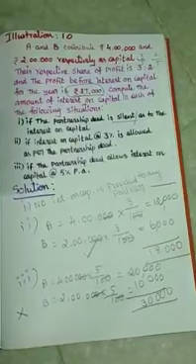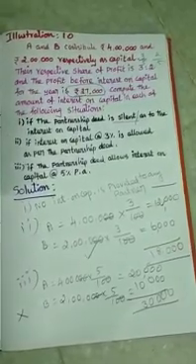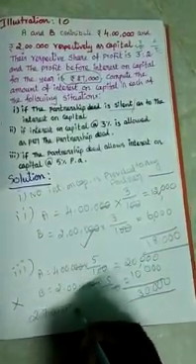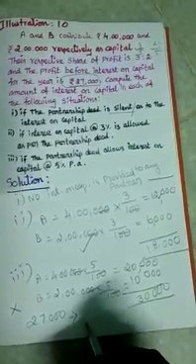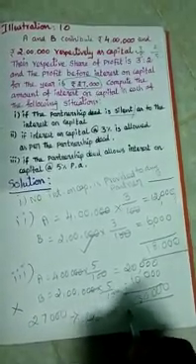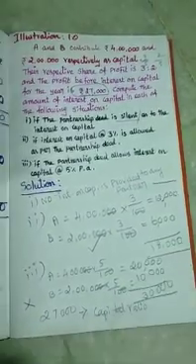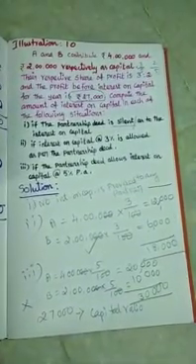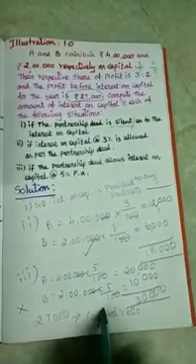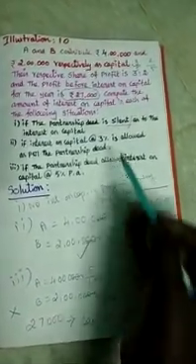This profit amount of 27,000 will be distributed to the partners in their capital ratio. You have to write it, my dear. Now you have to calculate the capital ratio.